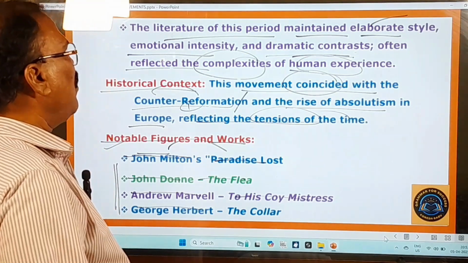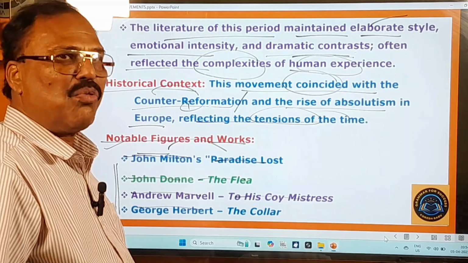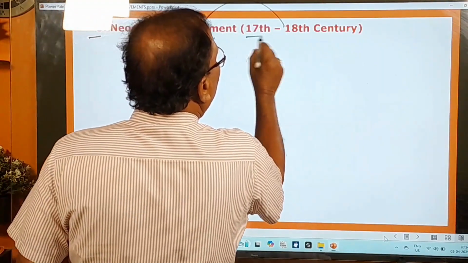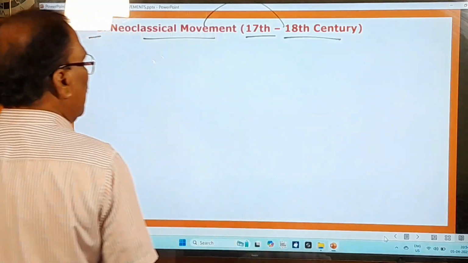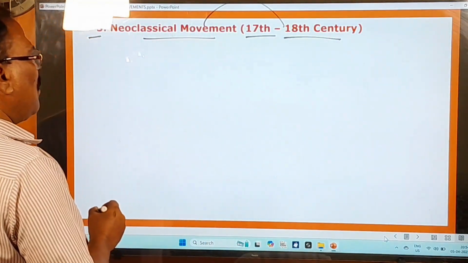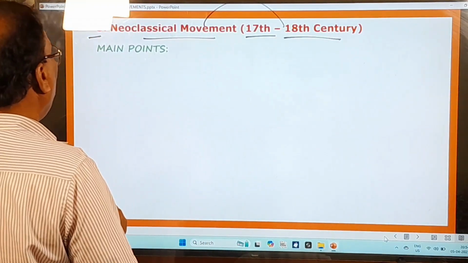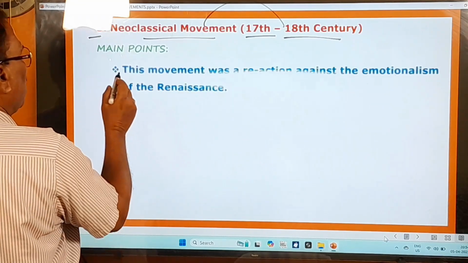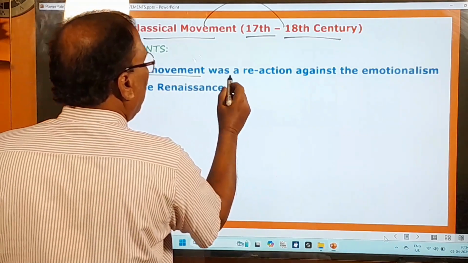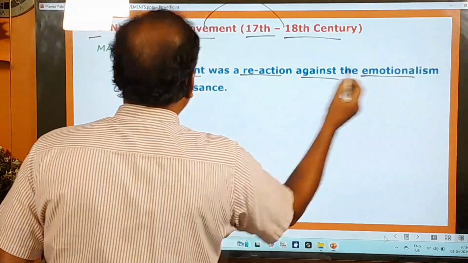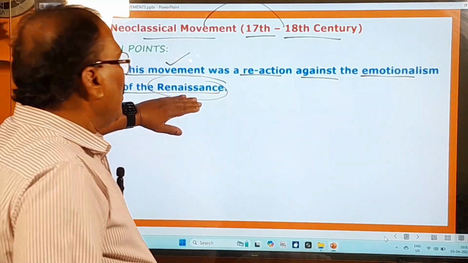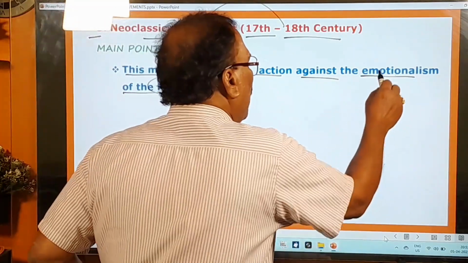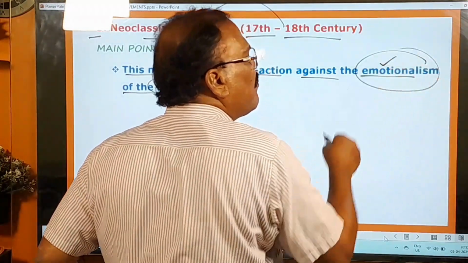And now you move on to the next important literary movement. Fifth one, the neoclassical movement that existed between the 17th and 18th centuries. What is this neoclassical movement? Let us look at the important points about it. The first one is this movement was a reaction against the emotionalism of the Renaissance, because during the Renaissance period there was a lot of emotionalism.